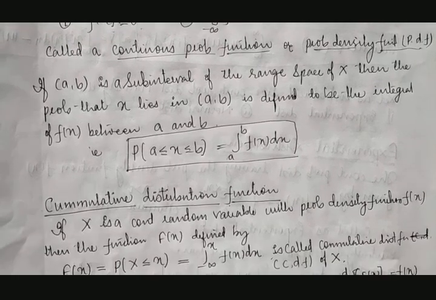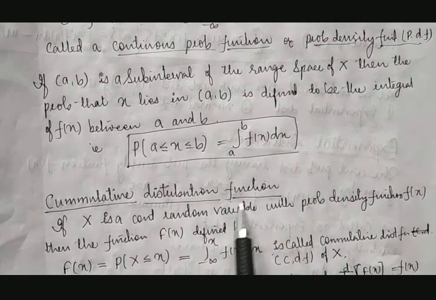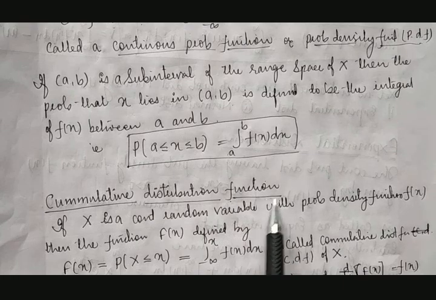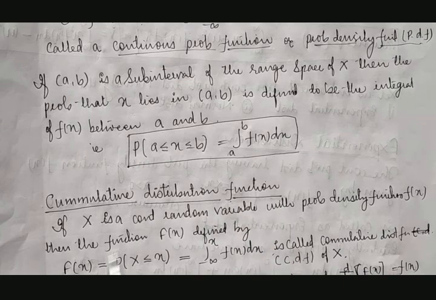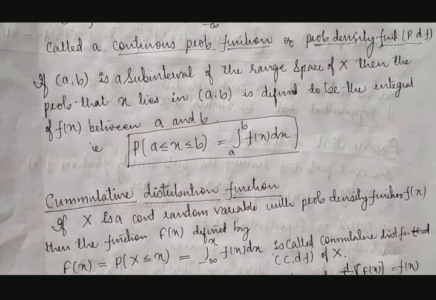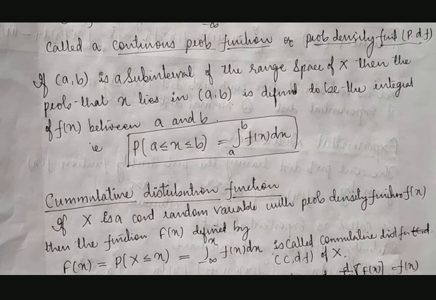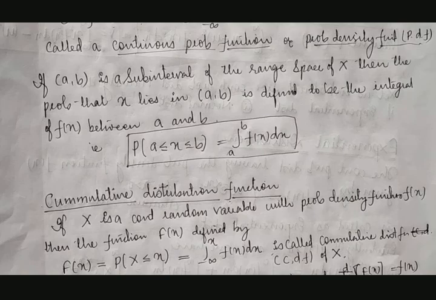Next comes the cumulative distribution function. What is the cumulative distribution function? Cumulative we already know, even in discrete we discussed. Cumulative means first function plus second function, first plus second plus third, then one more is going to be added to the previous ones, like that.